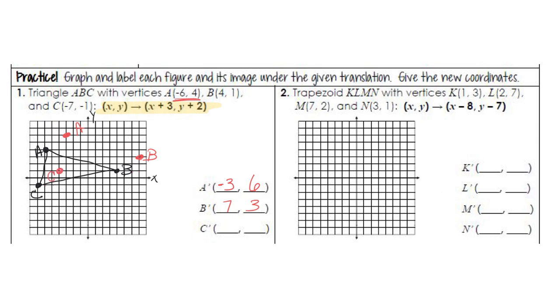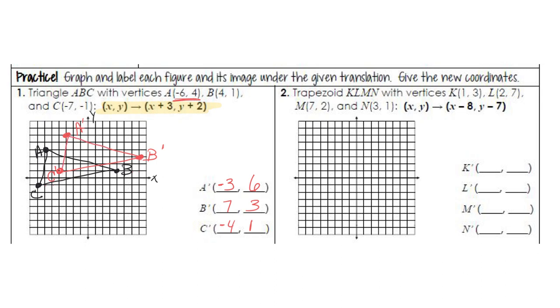There is C. These all get the little prime. Let's look at what we got for C: -7 plus 3 is -4, and -1 plus 2 is 1. Let's count. Here's my origin: 1, 2, 3, -4, up 1. That is correct. Draw a little line.